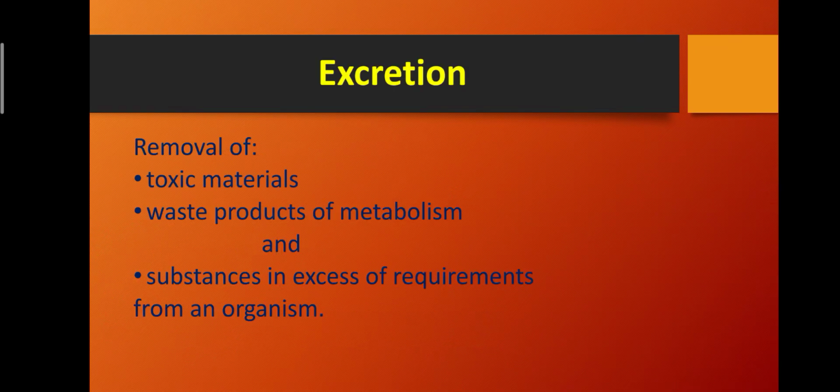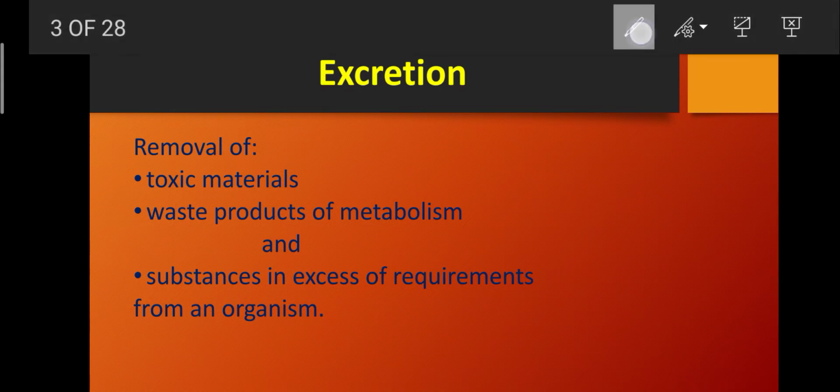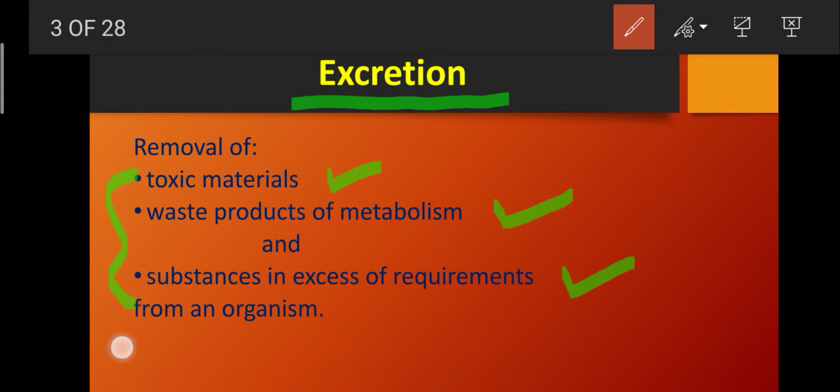Firstly, we will discuss excretion. What is excretion? Excretion is basically the removal of toxic materials, waste products of metabolism, and substances that are in excessive amounts or in excess of requirements in the body. And the removal of all these materials from the body of an organism is known as the process of excretion.